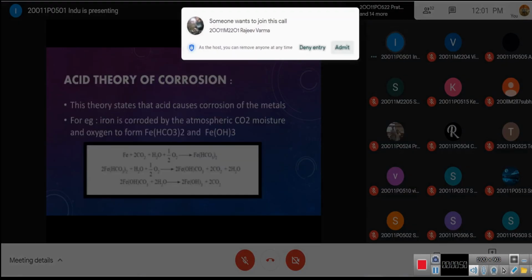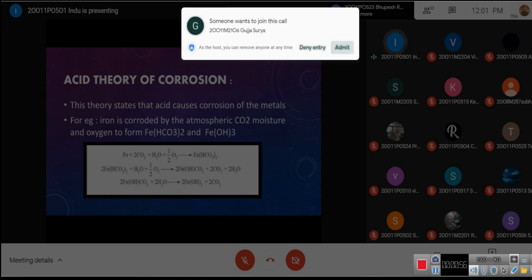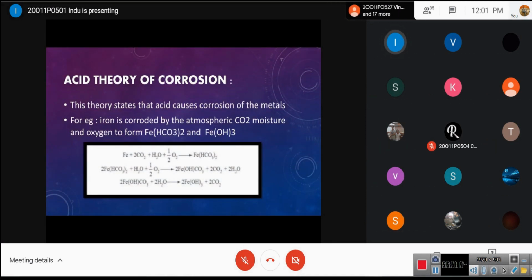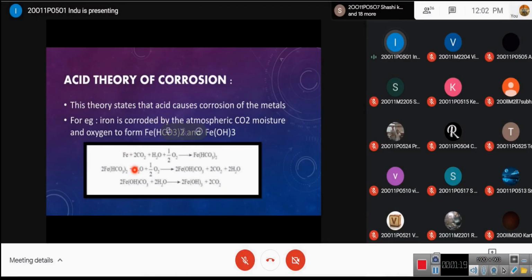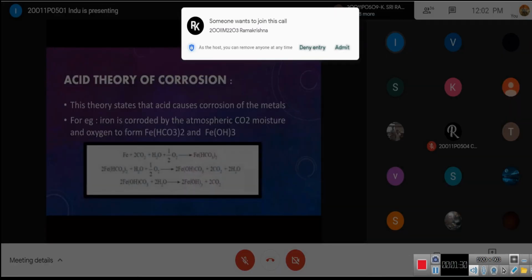So, coming to the first, that is the acid theory of corrosion. By the name itself, we can get to know that the acid causes the corrosion of the metals. So, this theory states that the acid causes the corrosion of the metals. For example, iron is corroded by the atmospheric CO2, moisture, and oxygen to form the mixture of the corrosion products, that is the ferrous bicarbonate and ferrous hydroxide. The reactions are given below. Here the iron reacts with the CO2, moisture, and O2 to give the ferrous bicarbonate, and the further reactions give the mixture of these corrosion products.